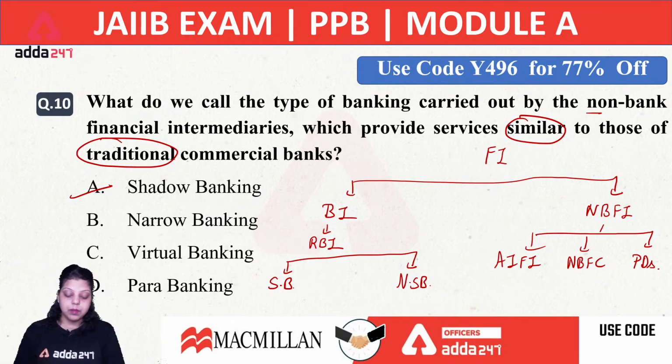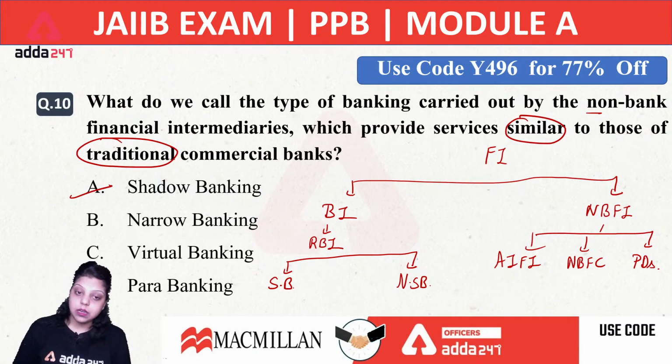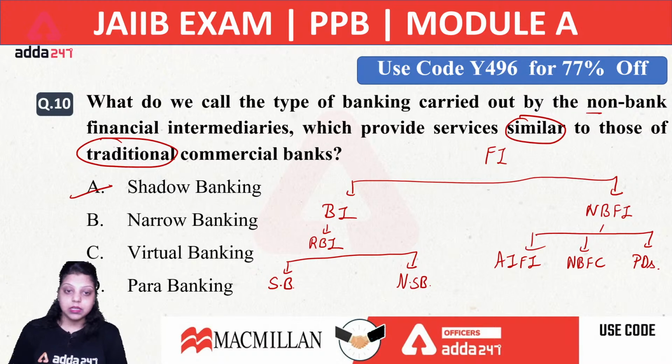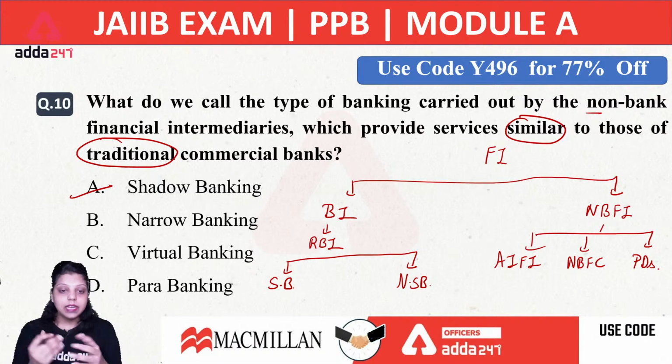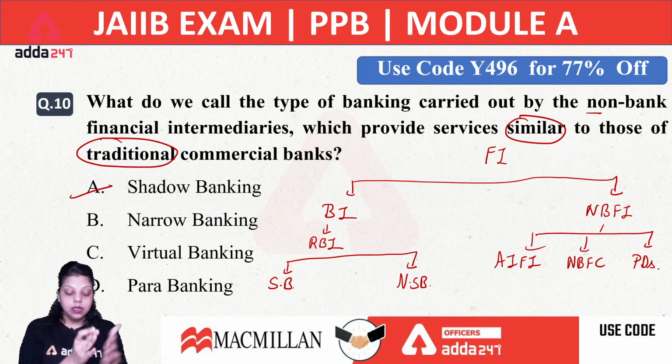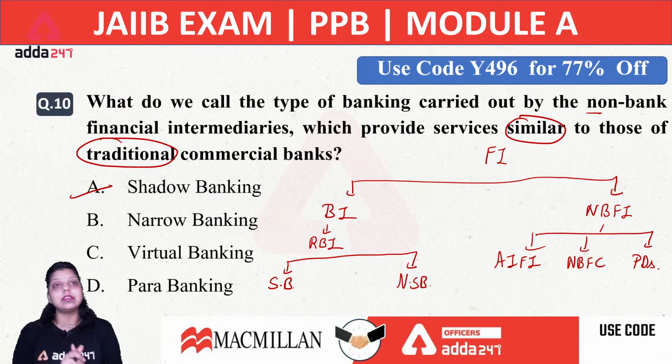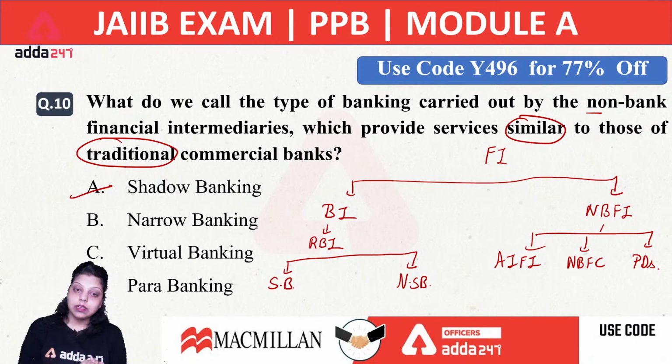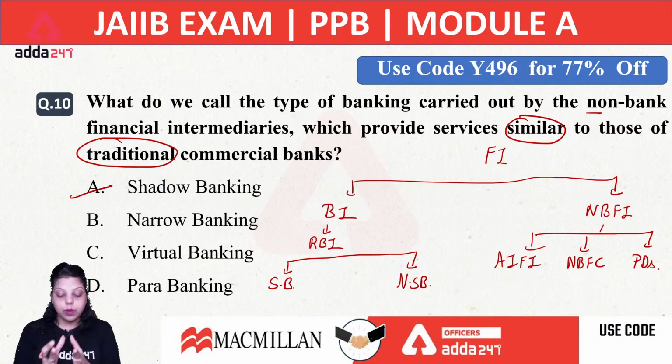Let's say, for example, what are the day-to-day facilities of a bank? First, they are taking deposits from the customer, giving withdrawals to the customer, giving loans to the customer. These are the day-to-day transactions which a bank provides. Now in para banking, you also get additional facilities, for example insurance, credit card, debit card, international credit and debit cards, or remittance services to foreign countries. All these kinds of services provided by banks apart from day-to-day transactions are known as para banking.